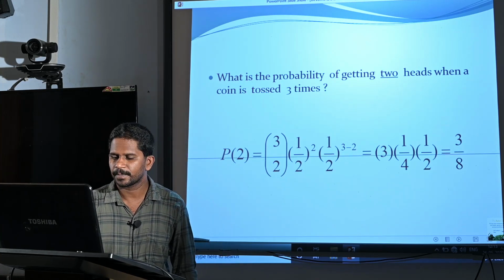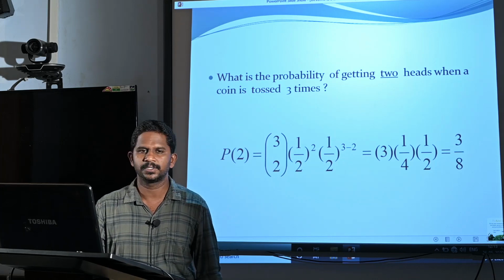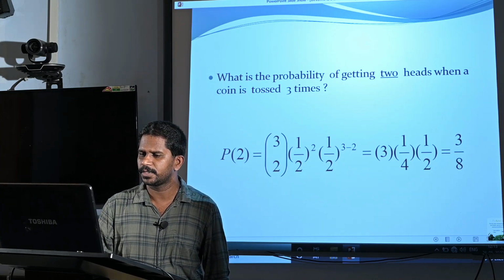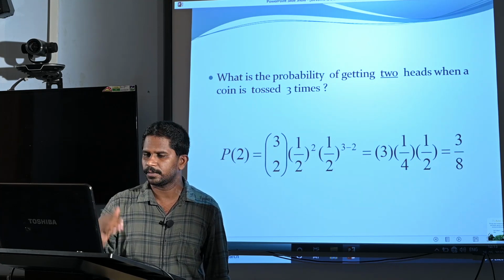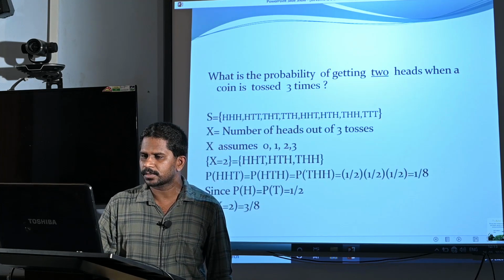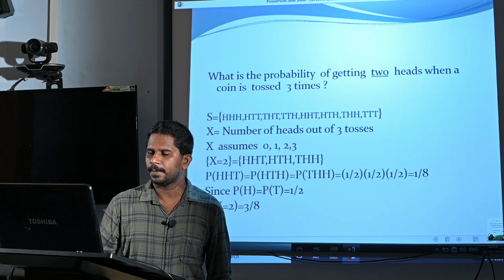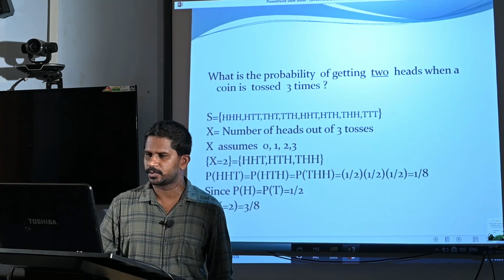So, this is the value of the probability of getting 2 heads, obtained using the functional form of the binomial distribution. This question we can also calculate directly without using binomial distribution.